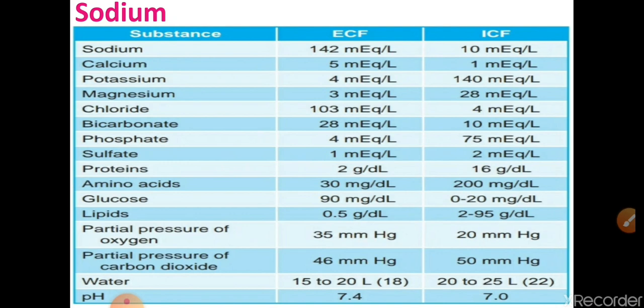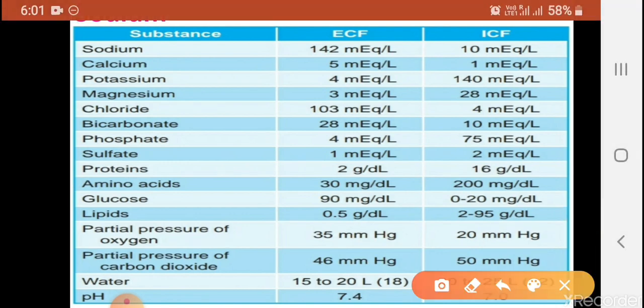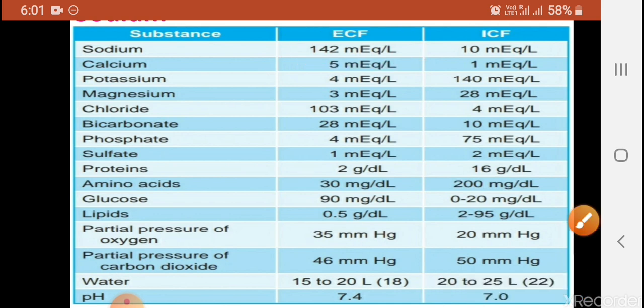Sodium is the chief cation in the extracellular fluid, and its concentration in the ECF is 142 milliequivalents per liter, or 135 to 145 milliequivalents per liter. So sodium is the chief cation or chief solute present in the blood.